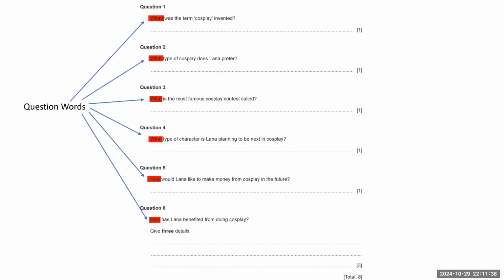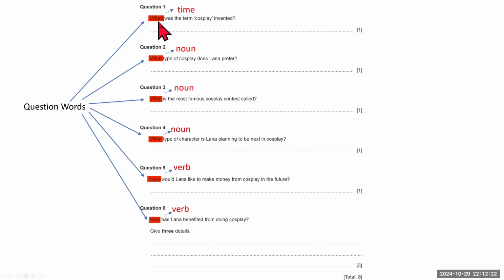Next, we're going to look at the questions before we read the passage in more detail. So I want you to pay attention to the question words. So we have when, what, and how. Now, why do we want to pay attention to the question words? It will tell us what kind of words we are looking for, so it will be a lot faster when we are scanning for the answers.